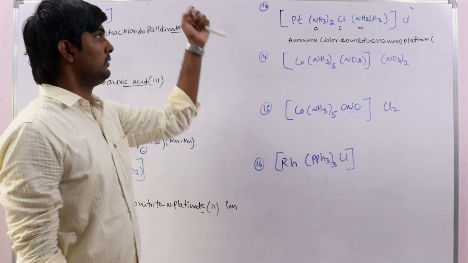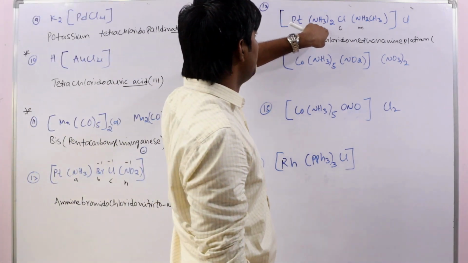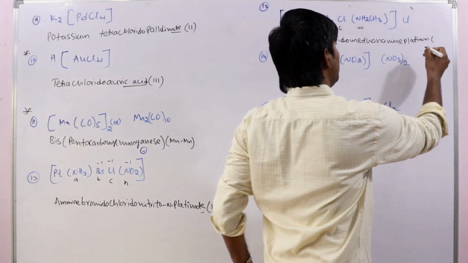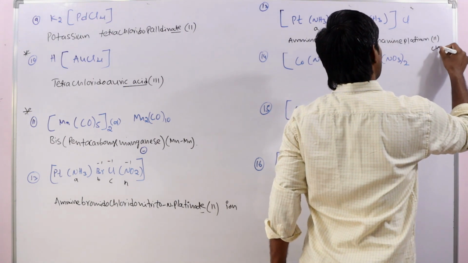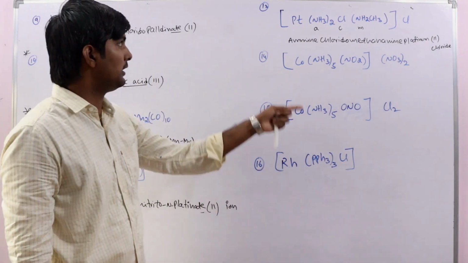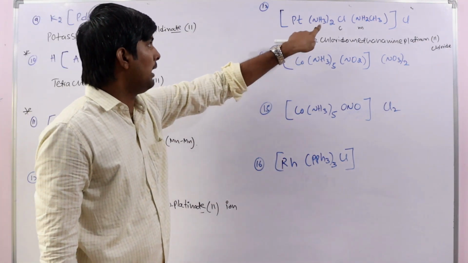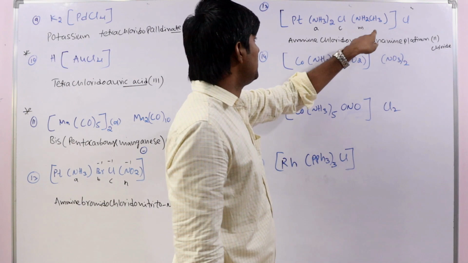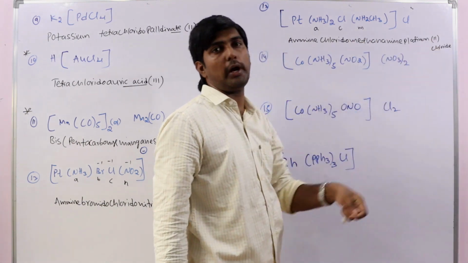The charge is, both are neutral ligands. So here we get platinum 2 chloride. Here we have to leave a single space and then write chloride. Okay, amine, chlorido, methanamine, platinum 2 chloride.